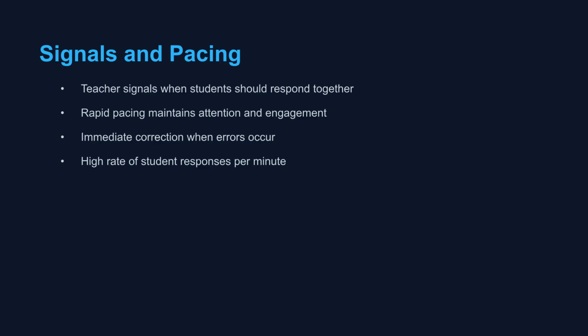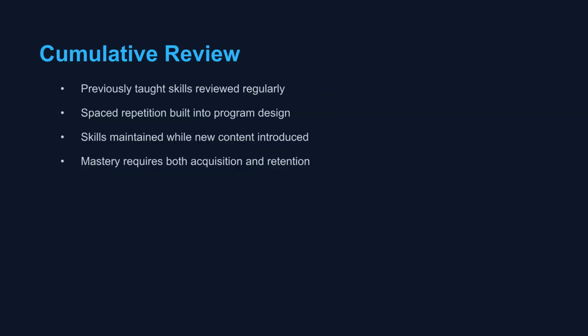Signals and pacing are key components. Teacher signals prompt group responses, rapid pacing maintains engagement, and errors are corrected immediately to ensure a high rate of student responses per minute. Cumulative review involves regularly reviewing previously taught skills and building spaced repetition into the program. This ensures skills are maintained as new content is introduced, supporting both acquisition and retention for mastery.